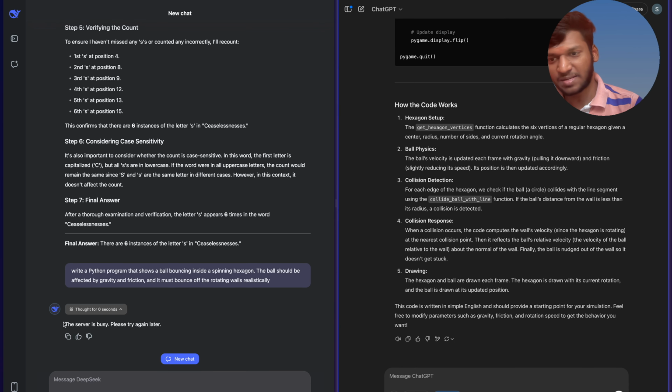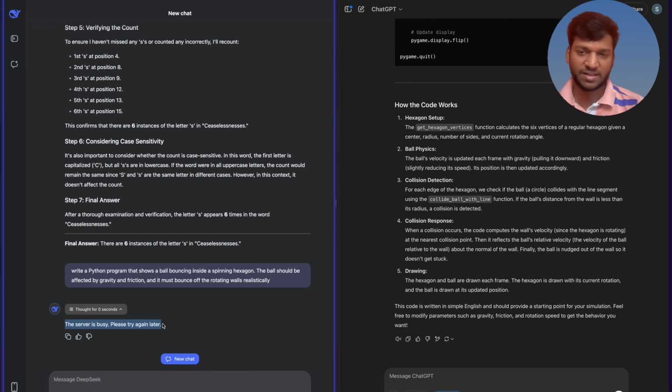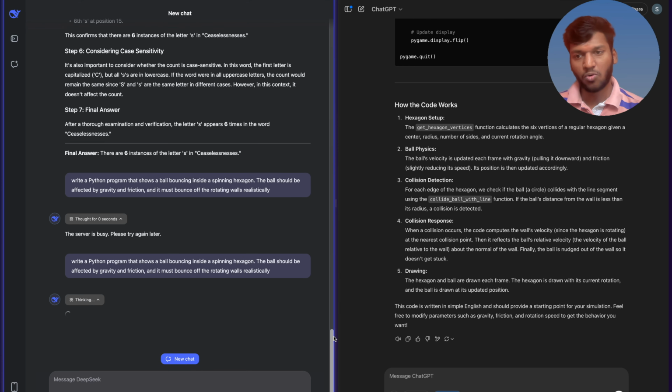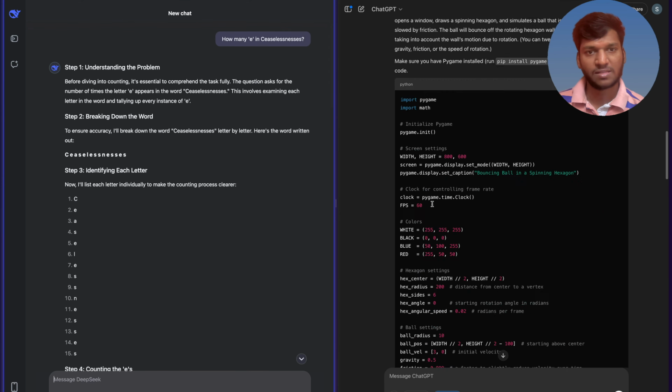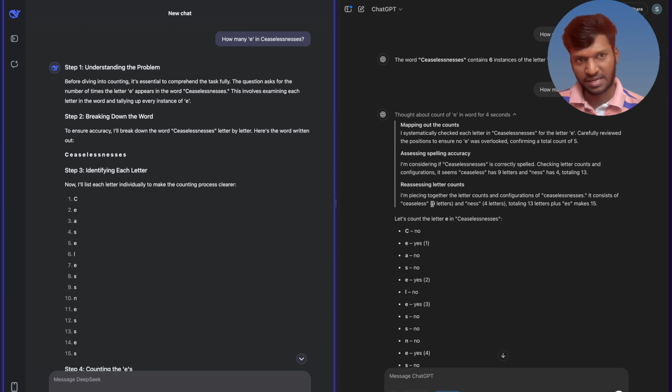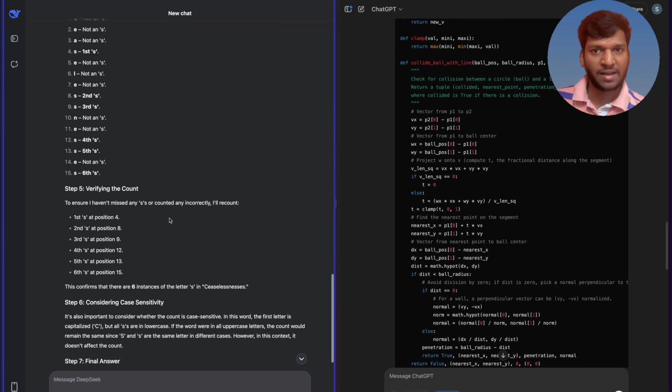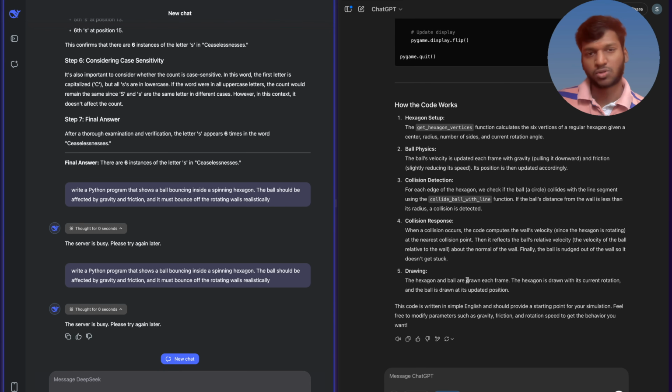But when it comes to DeepSeek, it says the server is busy, please try again. Oh my god. Let's try again. Now, if we keep points, the first question both answered correctly, so 1 and 1. Then for the e's in the word, initially ChatGPT didn't get the right answer, so maybe we shouldn't give any point. For DeepSeek, it is 1. So totally 2 for DeepSeek, 1 for ChatGPT. Then the rest, both gave the right answer, so 3 for DeepSeek and 1 for ChatGPT.